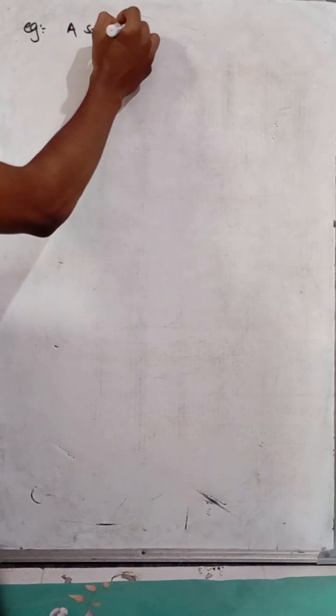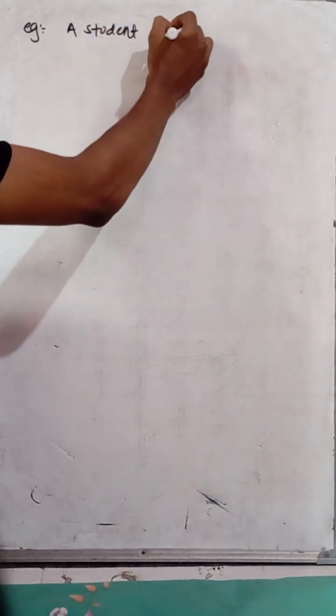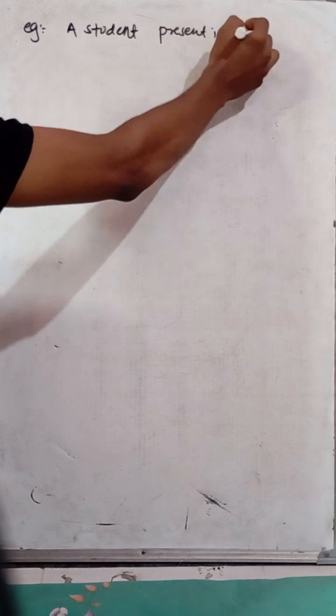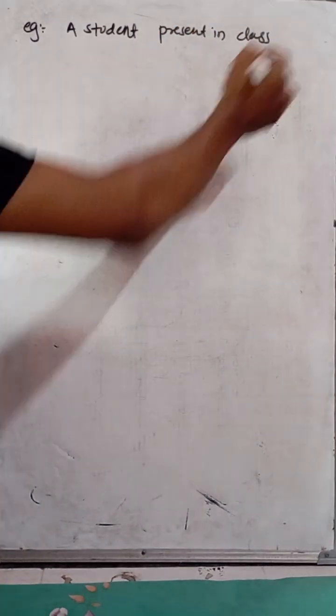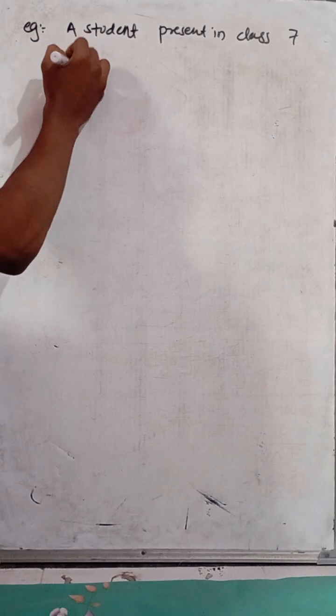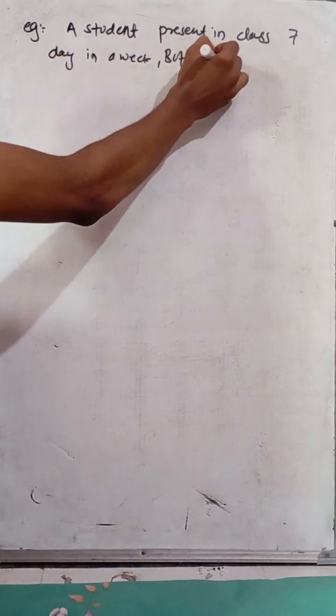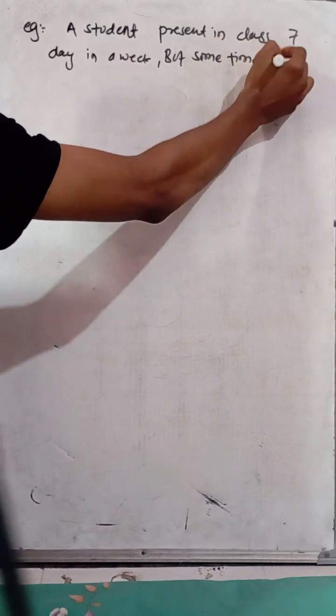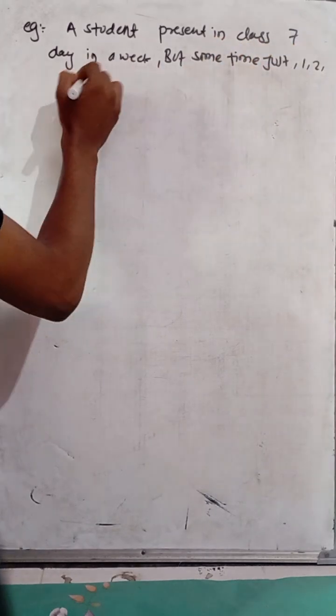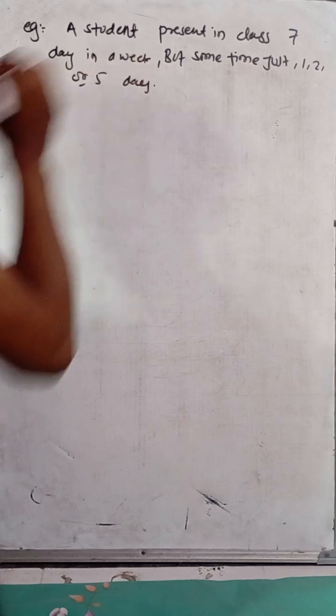So the example is a student present in class 7 days in a week, but sometimes just 1, 2 or 5 days.